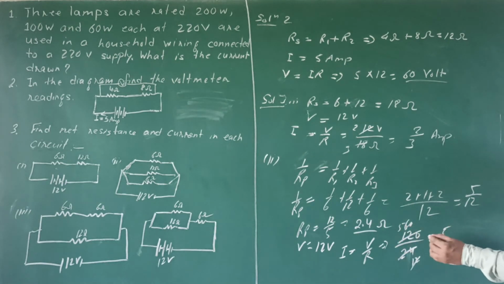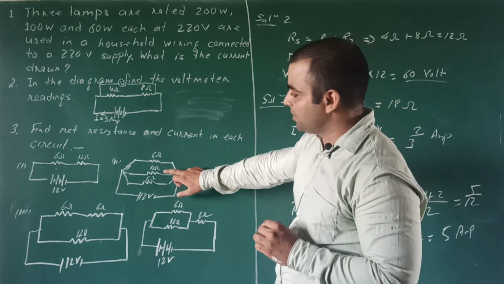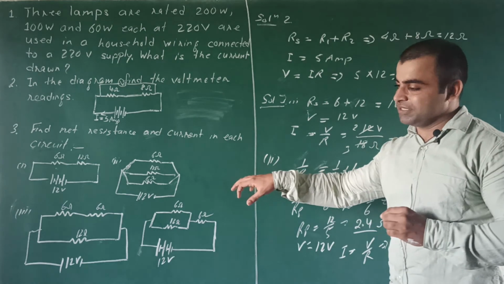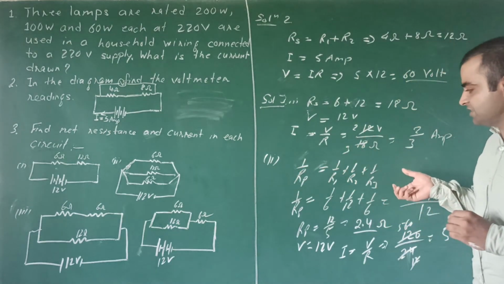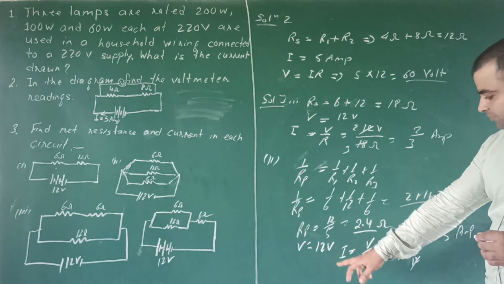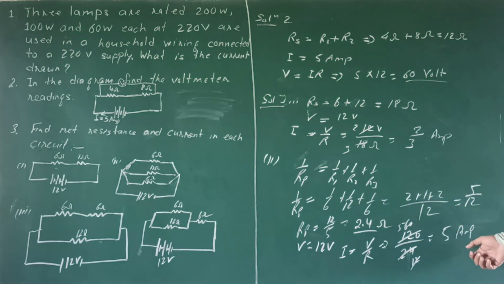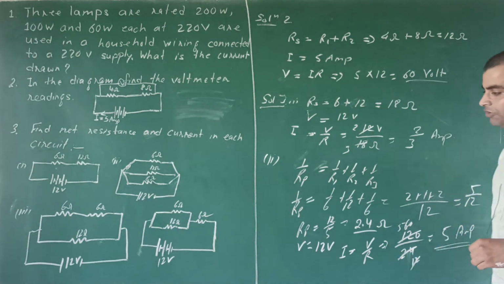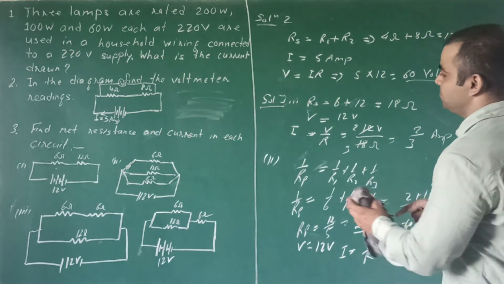The answer will be 5 ampere. Resistances are given here in the parallel combination, we have calculated the net resistance, and for the current V by R, current is found to be 5 ampere. Next diagram.